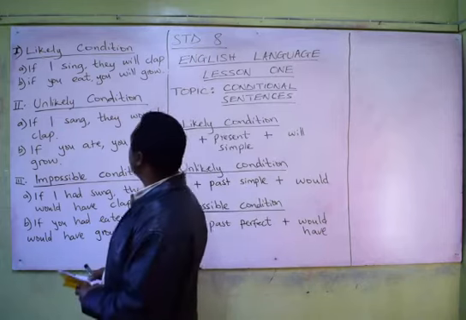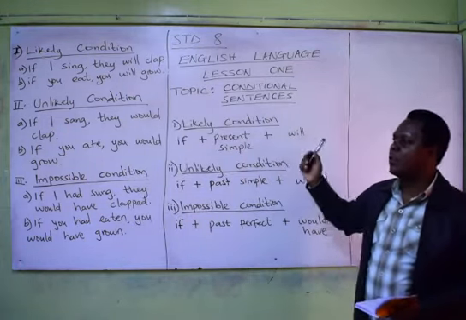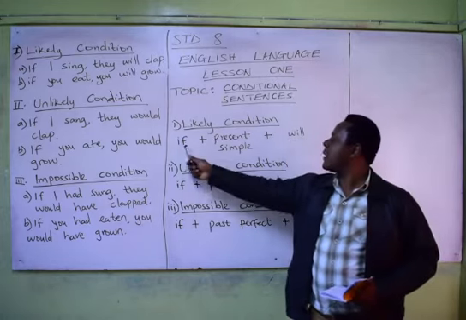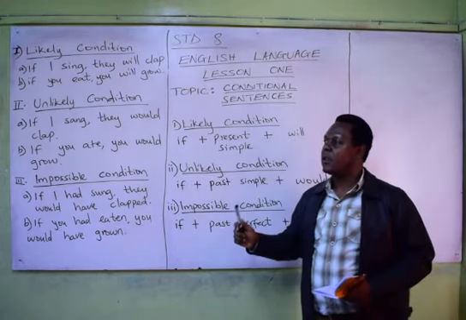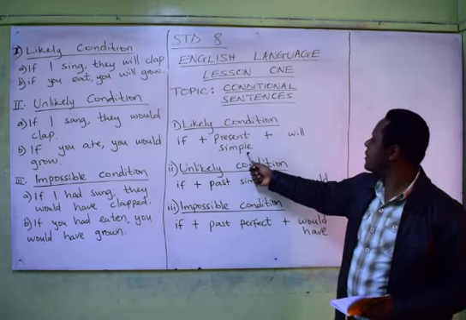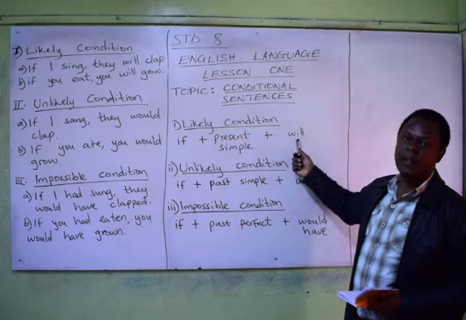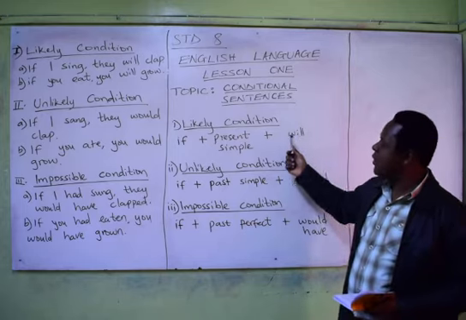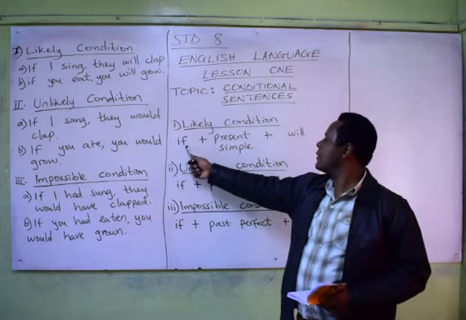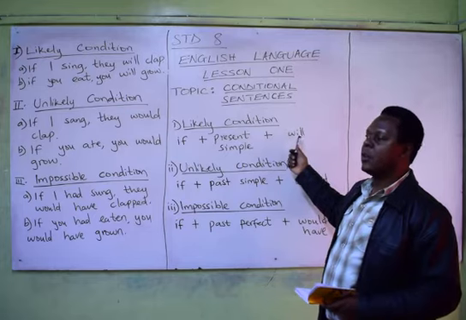If you check on the board, for the formation of the likely condition, you require an if clause, then the present simple tense, and the helping verb will. Formation for the likely condition: you require the if clause, the present simple tense, and also the helping verb will.